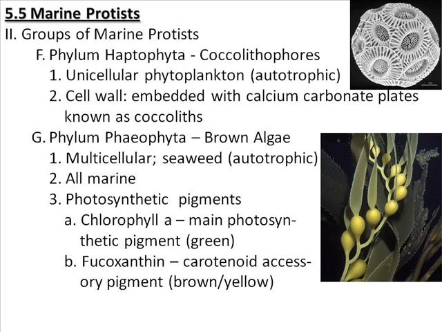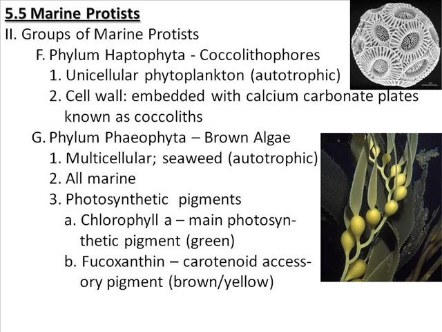Now the first seaweed phylum that we're going to talk about is phylum Phaeophyta, which is the brown algae. Now one way I always remember that brown algae is in this phylum is I think of the Spanish word feo, which means ugly, and I think of a brown plant being kind of ugly. But oddly enough, brown algae actually are quite pretty because they're not completely brown. They're more like an olive green. So again, this is a multicellular creature, being a seaweed.